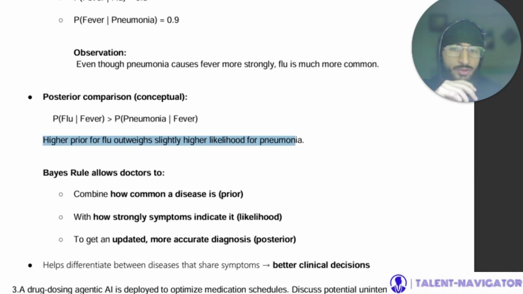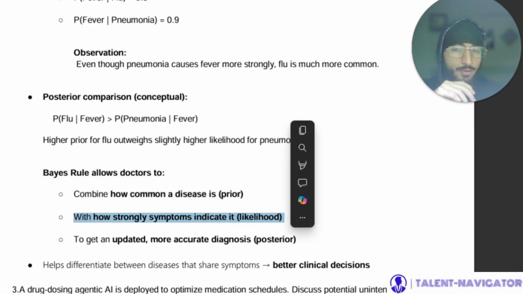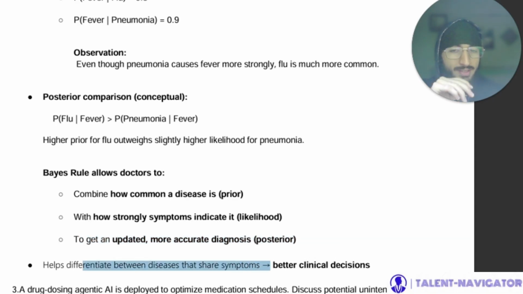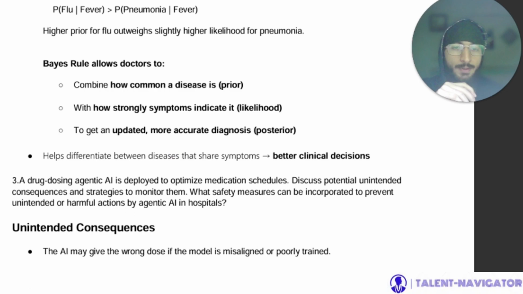So Bayes' rule allows doctors to combine how common a disease is, that is prior, with how strongly symptoms indicate it, likelihood, and to get an updated, more accurate diagnosis, posterior. It helps differentiate between diseases that share symptoms, for better clinical decisions.